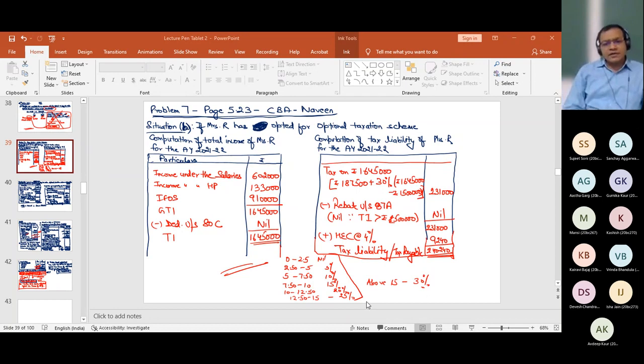Mansi, you were asking something, I think, or not? No, sir. Okay. Please raise your hands if this question is clear. Very good, but you need to practice. This is what this income tax is all about. You just need to practice. It's a very interesting subject and a subject which has real importance, practical relevance also.